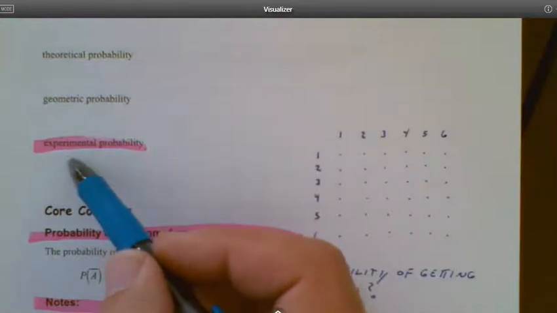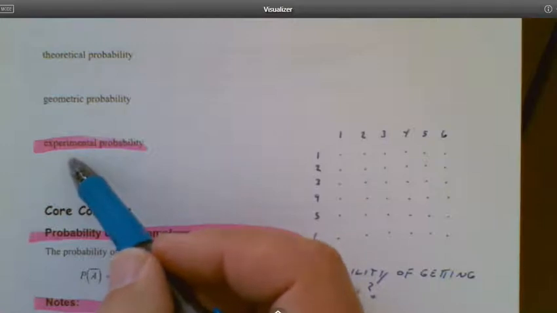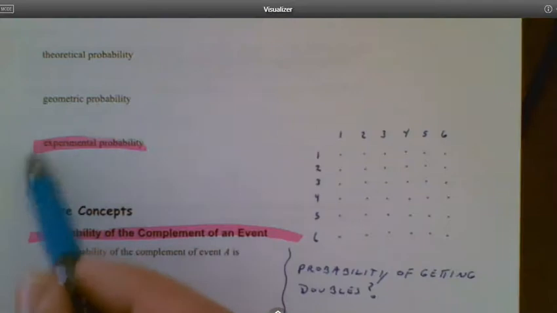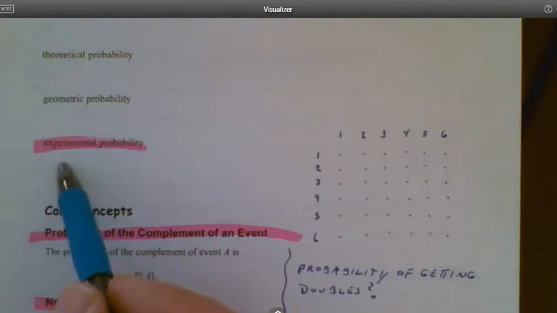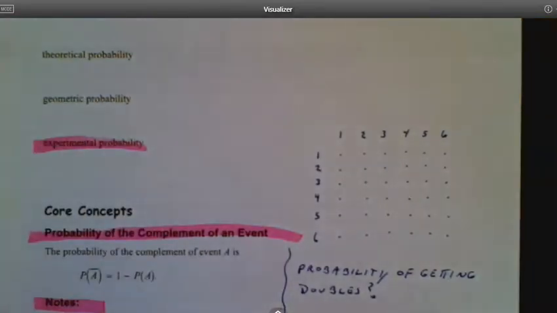But if I actually flipped a coin 10 times and actually conducted the experiment, it might be 5 and 5, but it also might not be, right? I might get 3 heads and 7 tails, or whatever. I mean, it's possible I could get 10 tails on all 10 flips, right? Not likely, but it's possible. So anyway, the experimental probability is what would actually happen if you do the experiment. This is what you would expect to happen in any given case, is the theoretical. So that's kind of one of the main ideas.